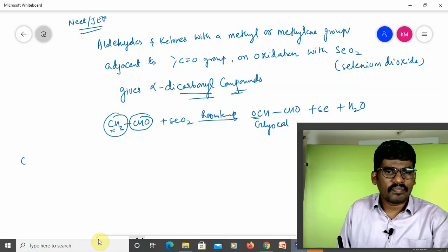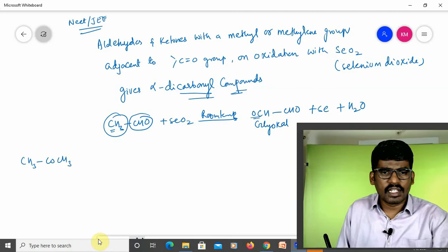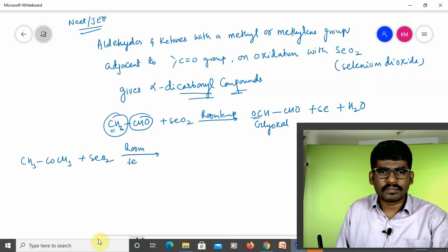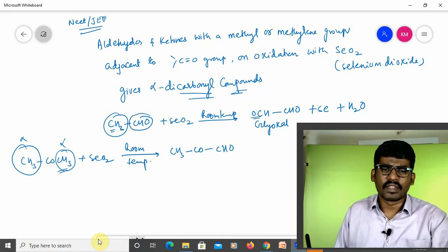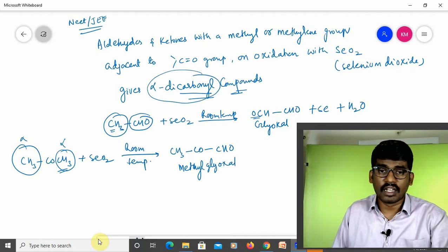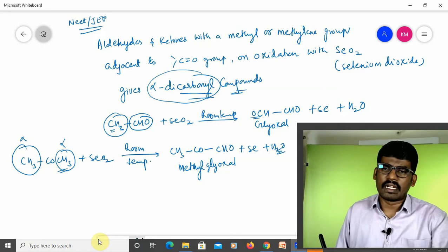Similarly, you can take CH3COCH3 plus SeO2 at room temperature. The CH3 is at the alpha position, and it can be oxidized to a carbonyl group, CHO. You will get CH3COCHO, which is called methyl glyoxal, an alpha dicarbonyl compound. Two carbonyl functional groups should be there, only then is it said to be an alpha dicarbonyl compound, plus Se plus H2O.